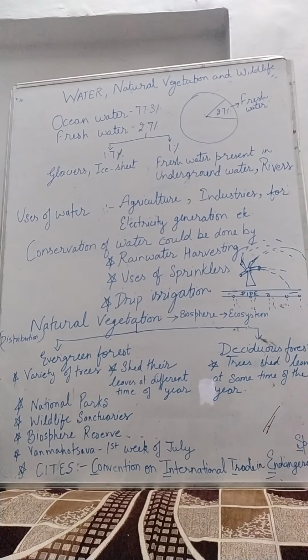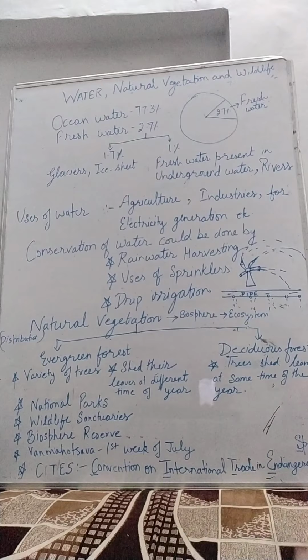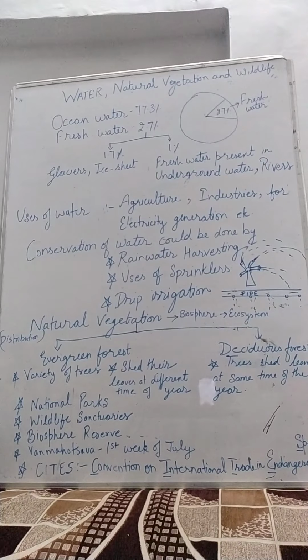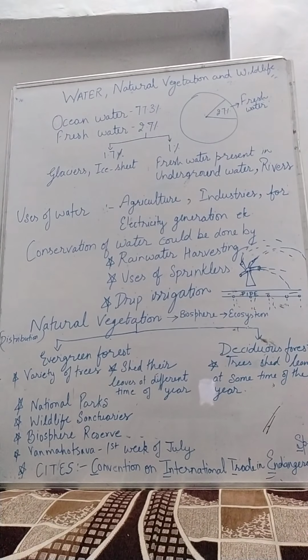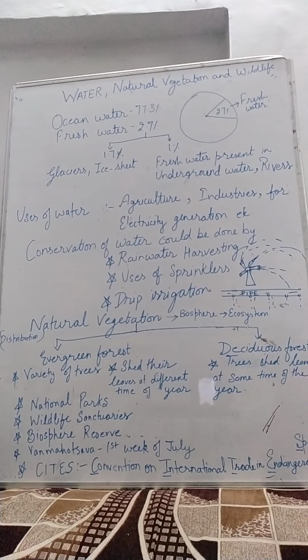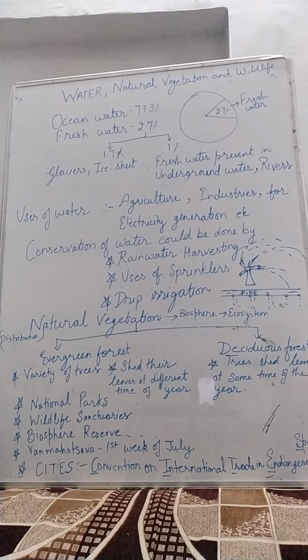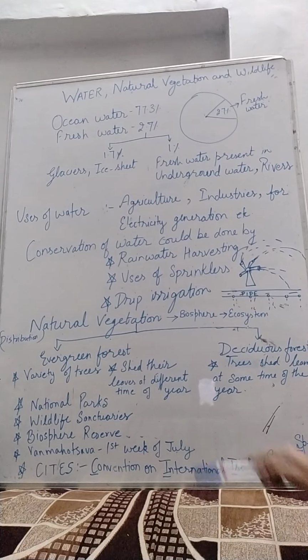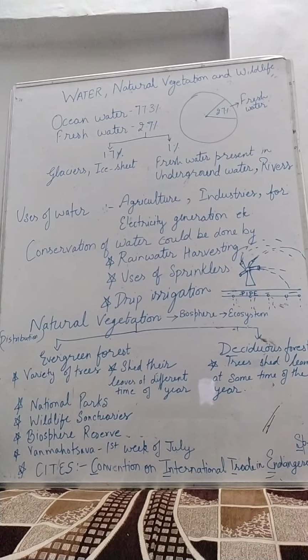Wildlife animals could be saved through building national parks. They are saved in national parks or in wildlife sanctuaries or in biosphere reserves, because they are given the natural environment there. It is like forest only. They are given food, they are protected there. Nobody can hunt in national parks or biosphere reserves, and when they get ill, they get treated by a veterinary doctor. They are taken care of. So in national parks, wildlife sanctuaries, biosphere reserves, we can save wild animals.